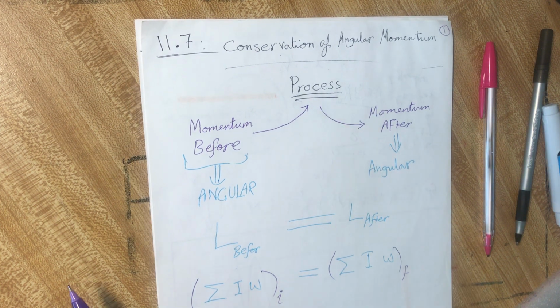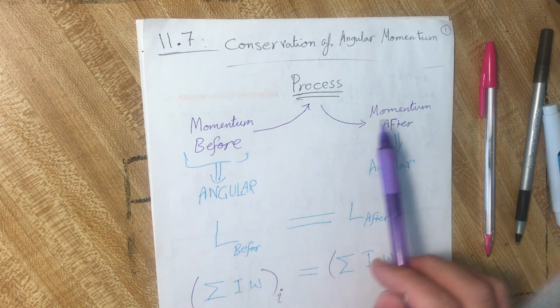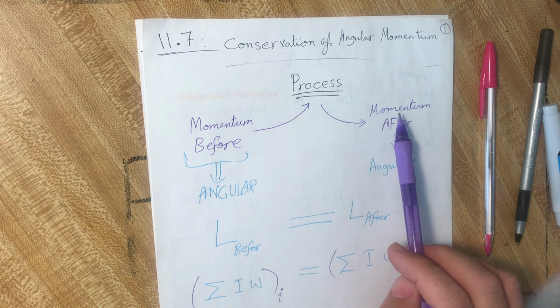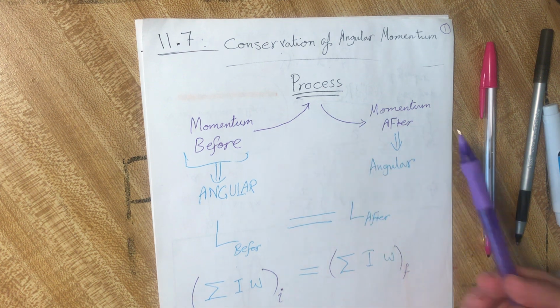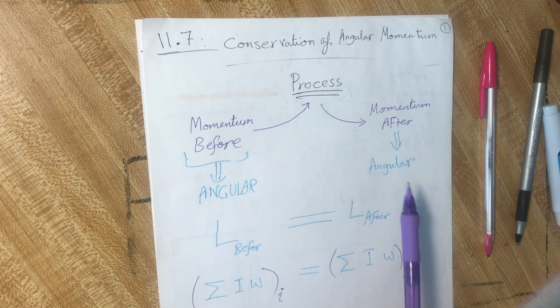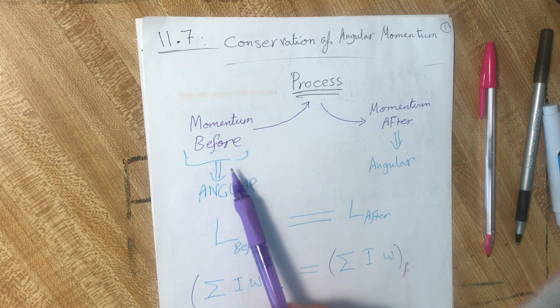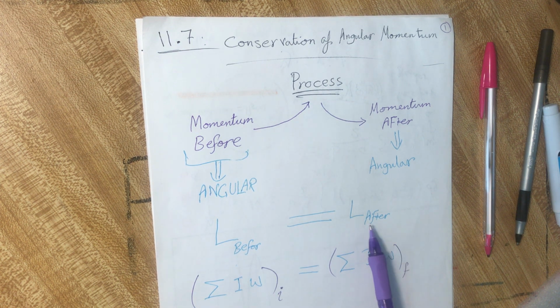If we have a process, a rotational process or a linear process, we have momentum before and momentum after. During this process, for the linear momentum, the momentum should be conserved, for example in collisions. But if we also have angular motion, or an angular process, then the angular momentum before should be equal to the angular momentum after. Remember this.